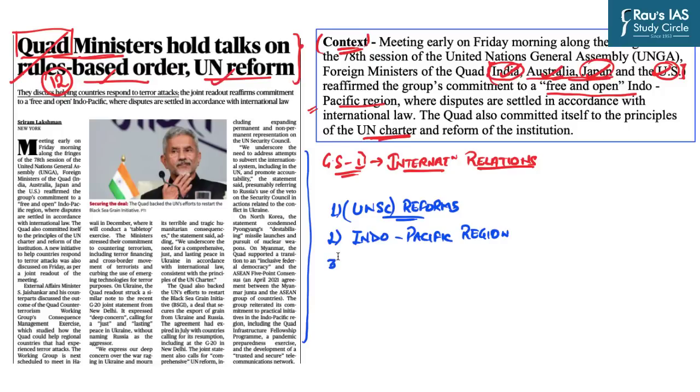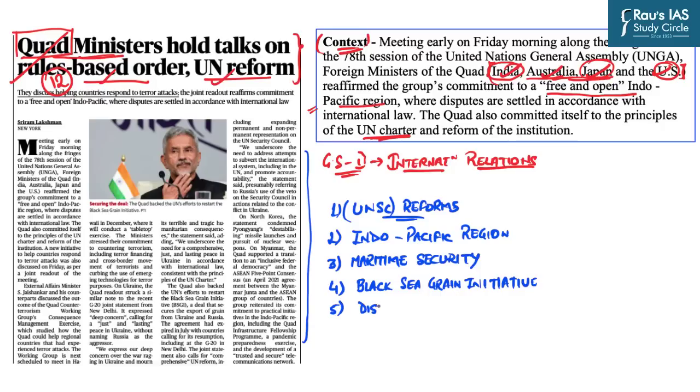The third topic is maritime security. The fourth topic is the reviving of the Black Sea Grain Initiative. And the fifth topic is the disaster vulnerability as well as preparedness of this particular region.